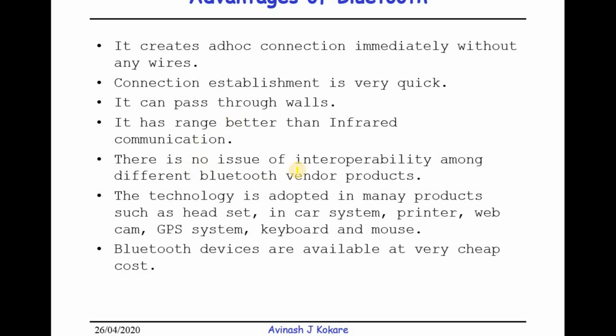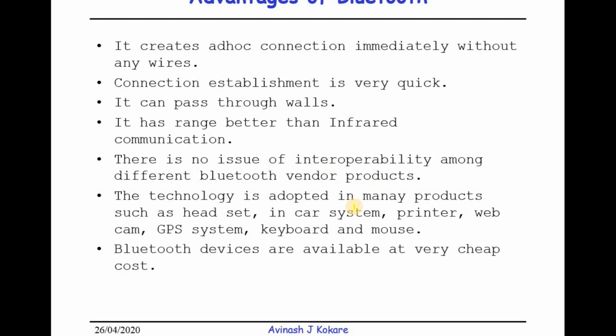There is no issue of interoperability, as the Special Interest Group has taken care of interoperability. Because many companies are adopting the Bluetooth, there is no issue of interoperability. A Bluetooth device of any company can interact with a Bluetooth device of any other company.